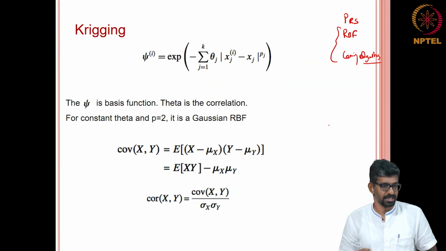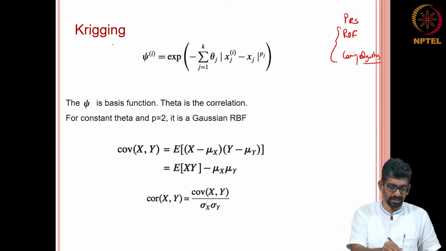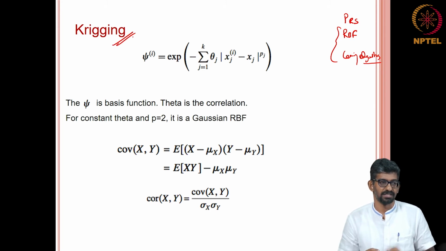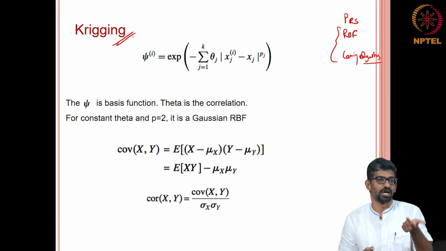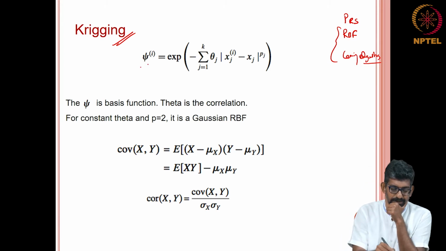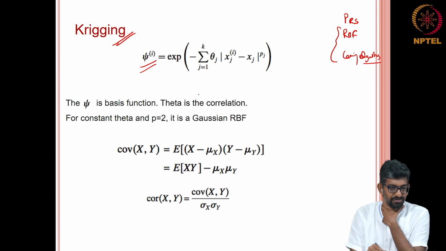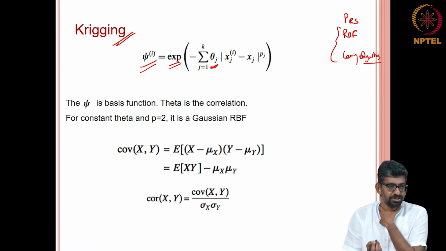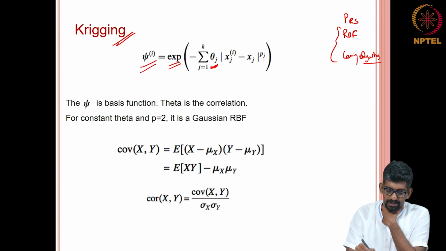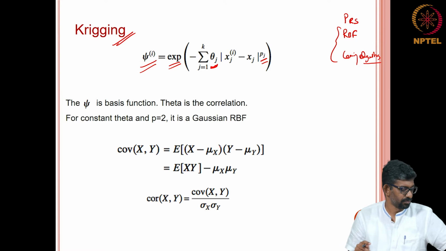So, one such thing that lets you do that is kriging. What does kriging do? It is a small modification to your RBF. The psi that you talk about, psi of i, is some basis function here. This is nothing but your Gaussian function. The only thing is this theta did not change in your RBF, and this p was fixed to 2 and it was a Euclidean distance, if you remember.